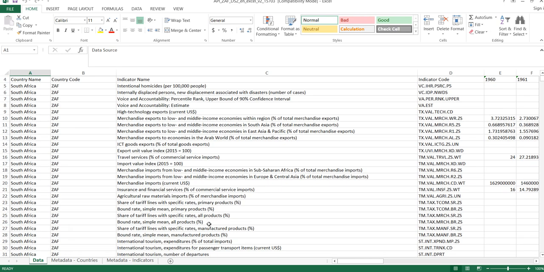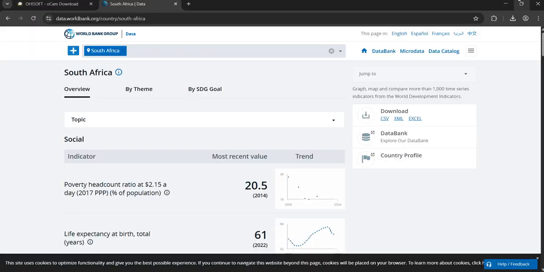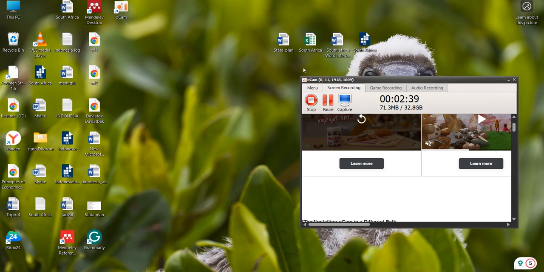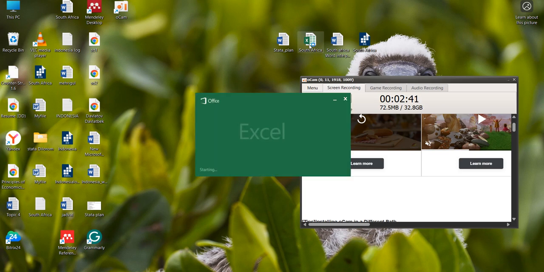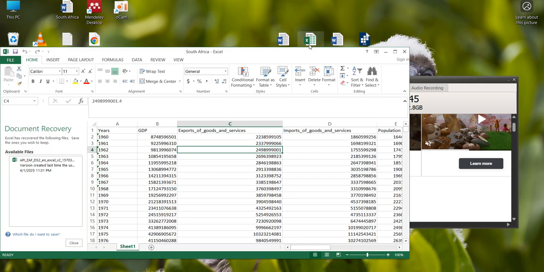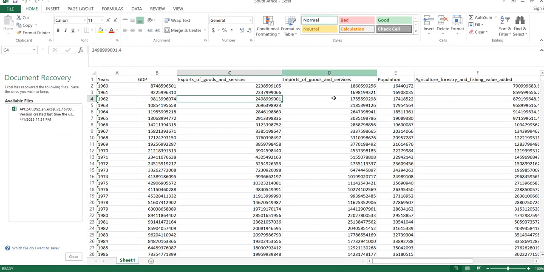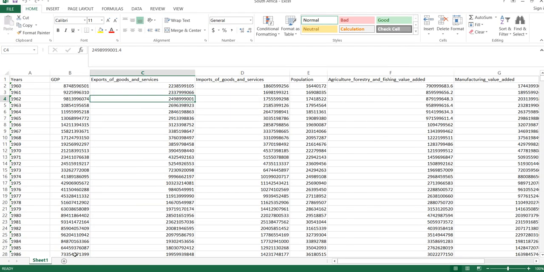So I chose 7 criteria. I already chose them and adapted them to a single Excel file. So here you can see, I'm gonna close that because I don't need it.